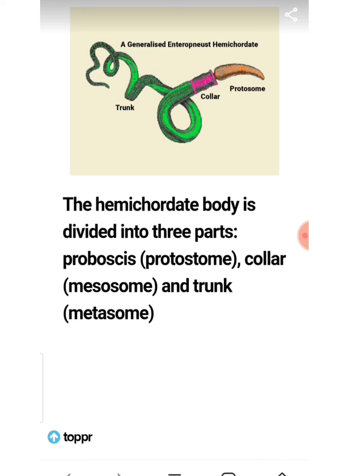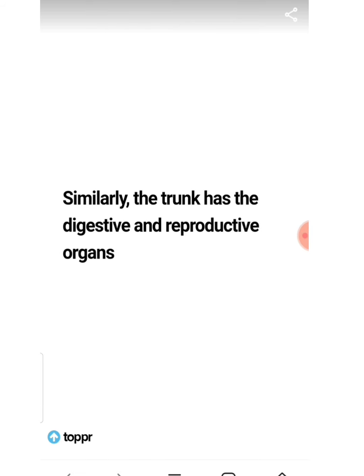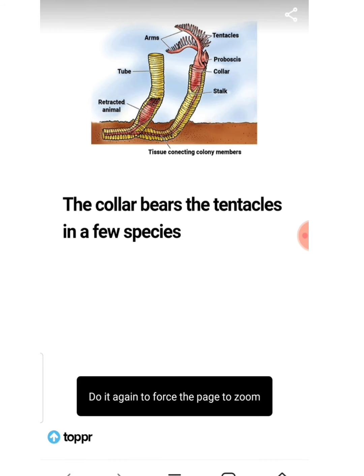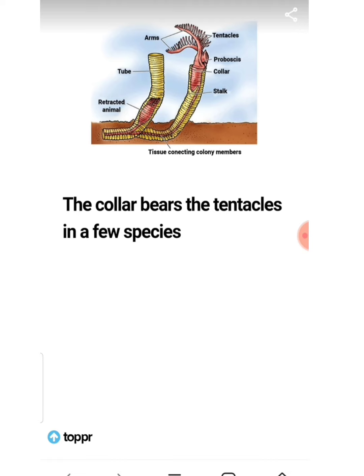The hemichordate body is divided into 3 parts as shown in the figure. The collar bears the tentacles in a few species. See the tentacles in the picture. In few species only these tentacles are seen. The trunk has the digestive and reproductive organs. You can see the trunk.